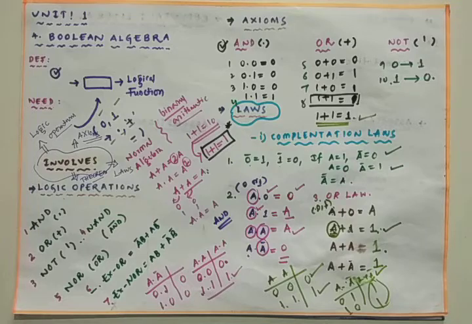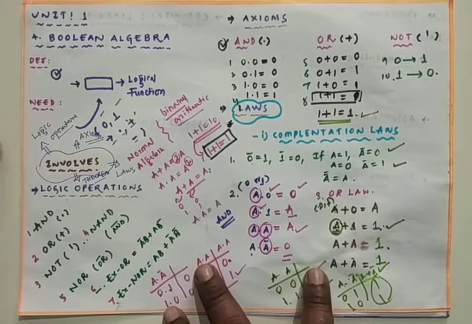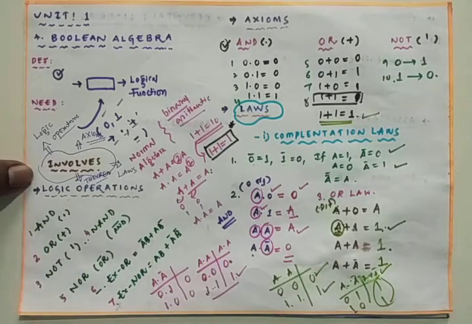So Boolean algebra, as we said, deals with zeros and ones, and it deals with four things: logical operations, axioms, theorems, and laws. If you are good at logical operations, axioms, Boolean laws and Boolean theorems, it is very easy to analyze any digital system. In the last class, we studied the logical operations, and the 10 axioms.